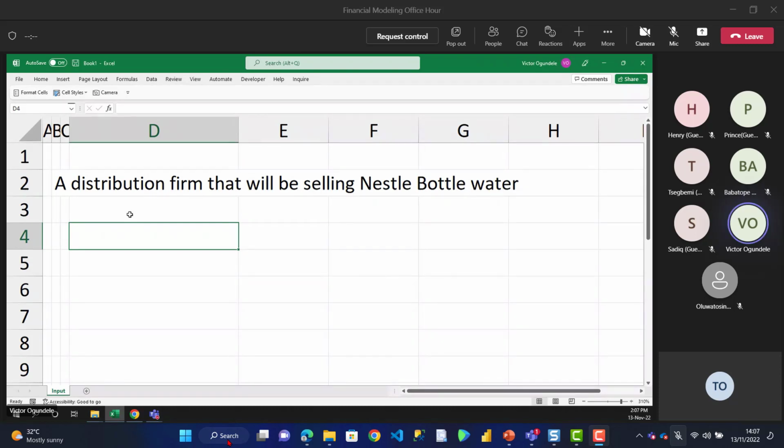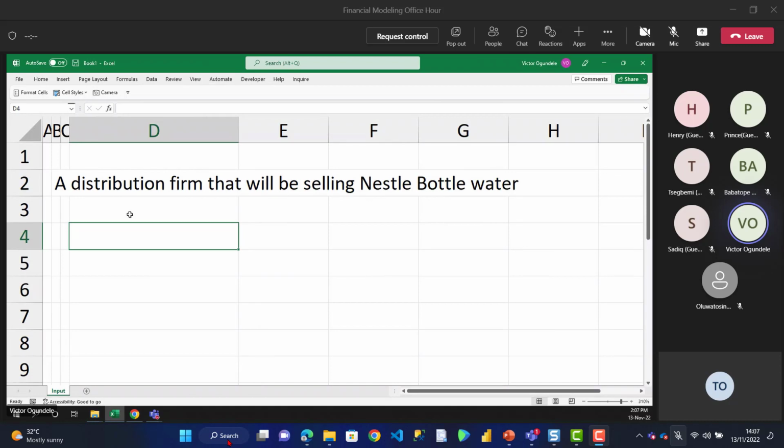When it comes to forecasting revenue, we all understand that irrespective of the business you are doing, you definitely need 2 components to calculate your revenue, irrespective of how you want to do it. You could have millions of calculations. At the end, it must always result back to price multiplied by quantity.